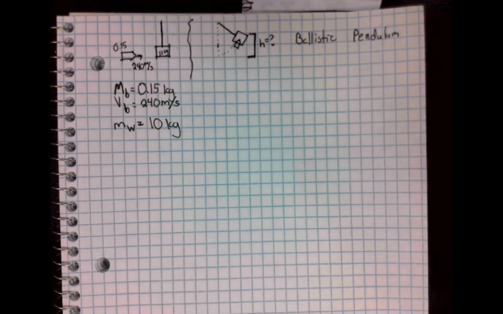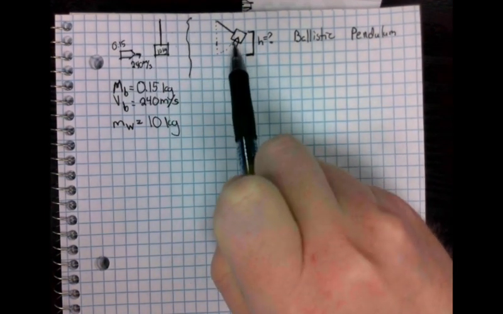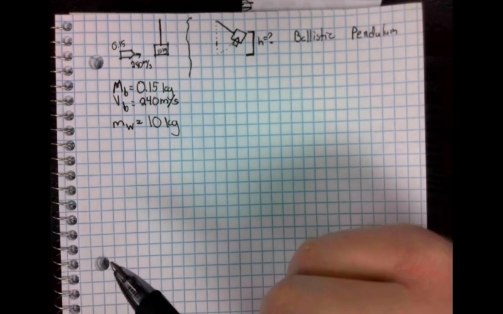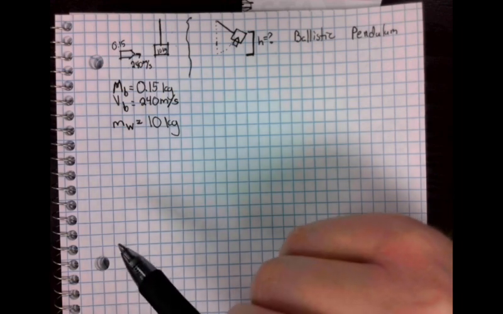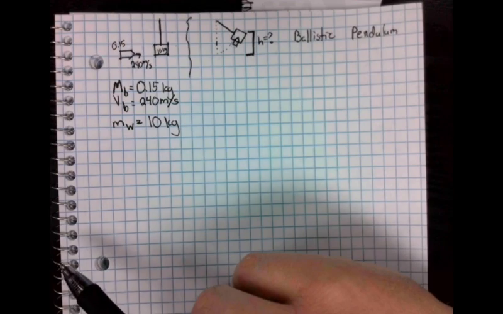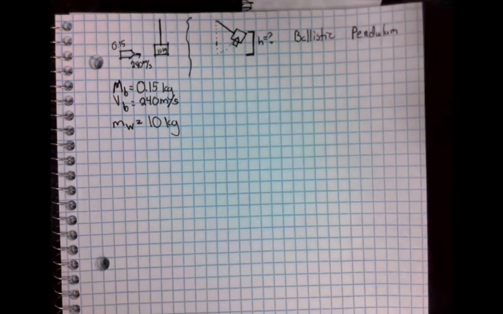Hopefully it makes sense, by looking at this, why this is an inelastic collision. Inelastic collisions are where things usually lose energy or they stick together whenever they're hit. They deform, they go through some other change. And in this case, this bullet is lodging into the block. Because it's going to lodge into the block, that means it's going to be a perfectly inelastic collision. They are going to completely embed itself into that block, and that means we do not get to have kinetic energy conserved, which means we do not get to use our VA1 plus VA2 equals VB1 plus VB2 equation.